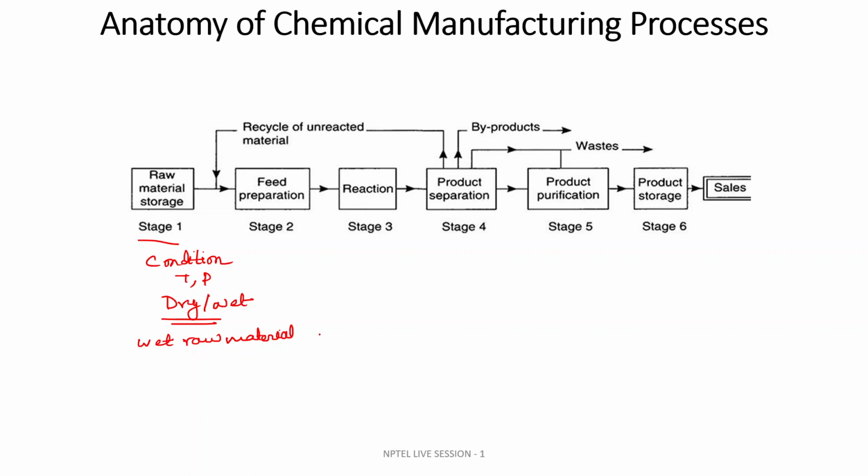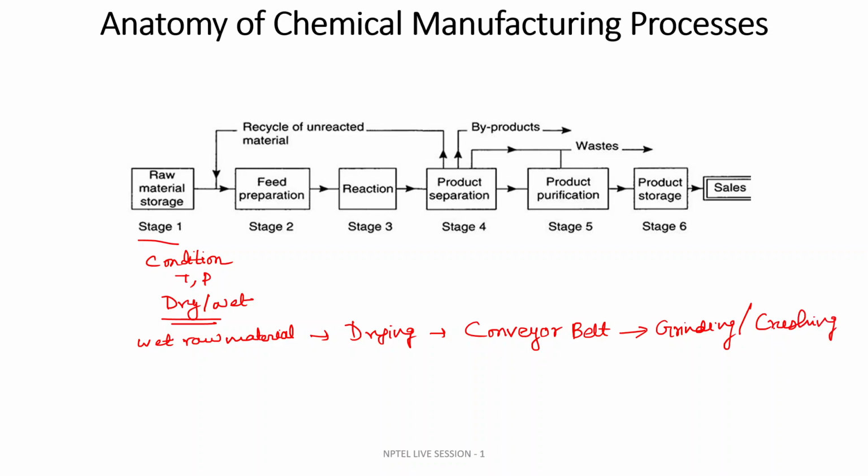If your raw material is wet raw material, then you first have to go through drying, and then it will be passed through a conveyor belt, and there are several kinds of conveyor belts. Then it will go to grinding or crushing, because wet grinding or wet crushing involves a lot of other difficulties.